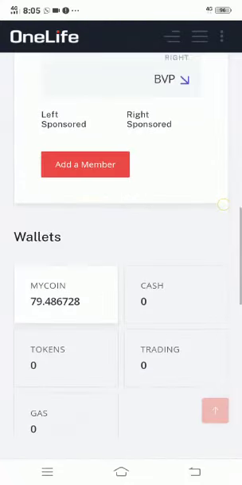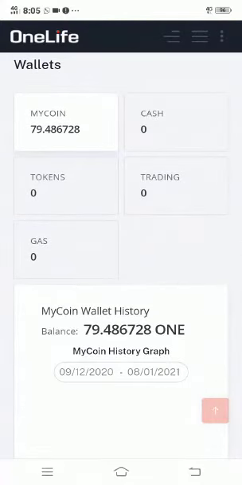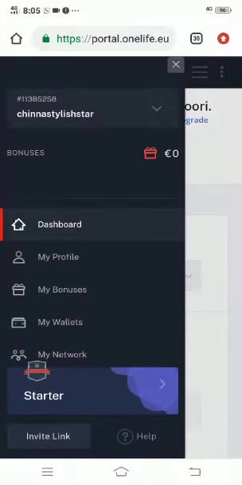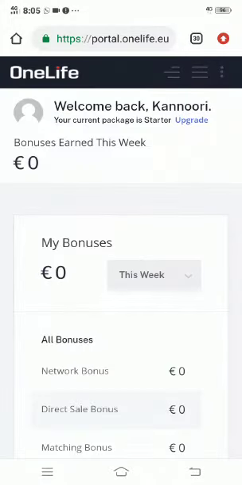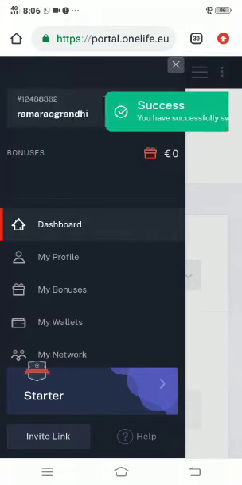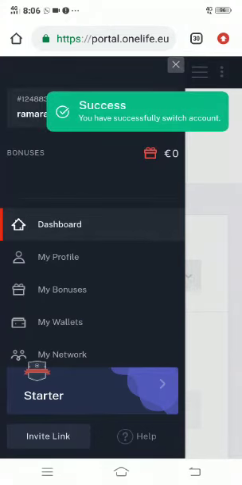How many accounts are you having? 79 accounts. Yeah. These all belong to a profile called Kanuri. So you need not worry about uploading KYC for each and every account. You have to upload the KYC for a single profile only. And if you want to check the remaining accounts also, you have to click on here.